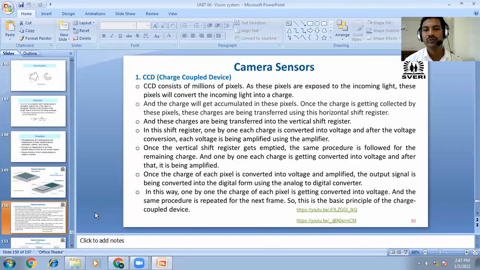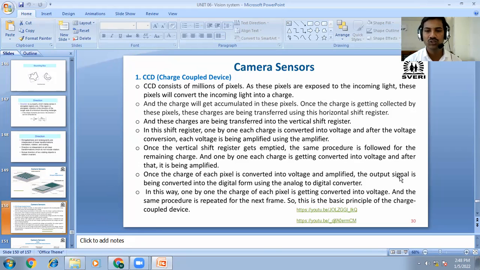Once the charge of each pixel is converted into voltage and amplified, the voltage signal is converted into digital form using the analog to digital converter. Again the analog values, waves or amplitude, are converted into digital, which is in the form of ones and zeros.